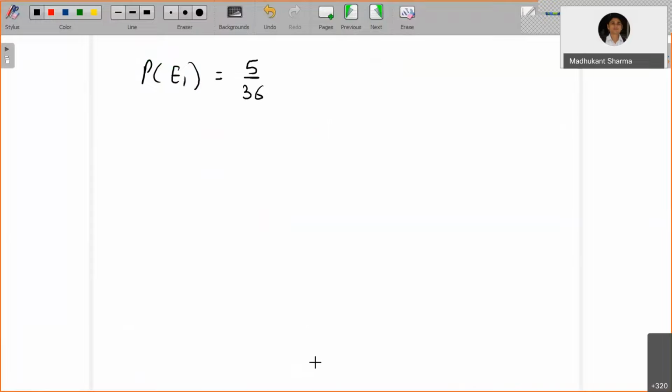Okay, right. Now let us assume that F is the event. So given that E1 has occurred, I'm giving you additional information that E1 has occurred, meaning when you roll two dice, the sum is 8. That is known as the prior.